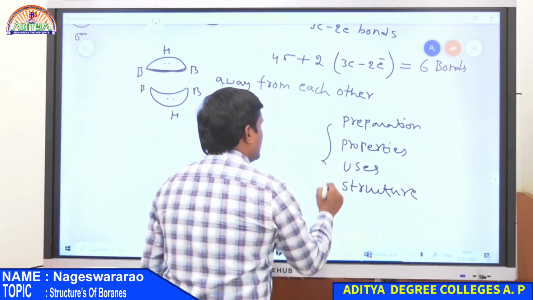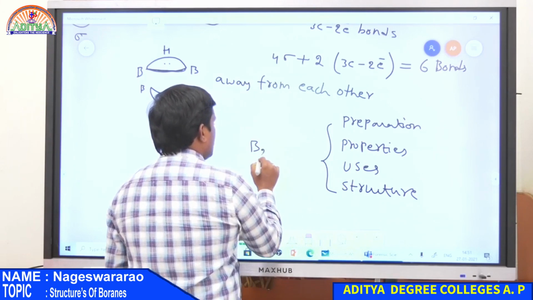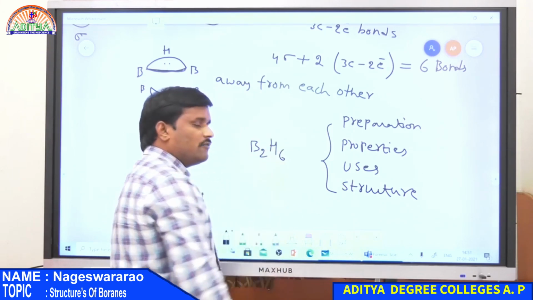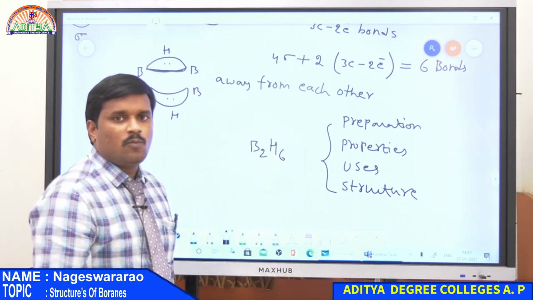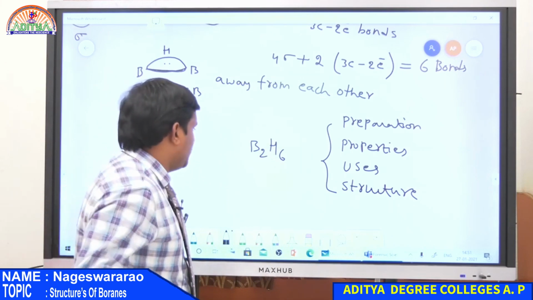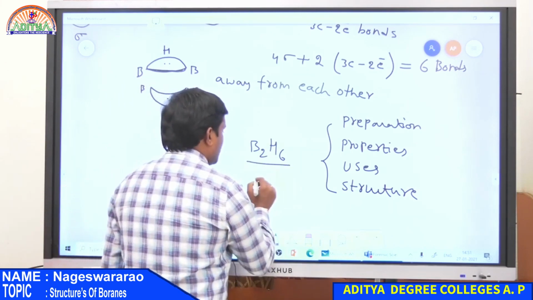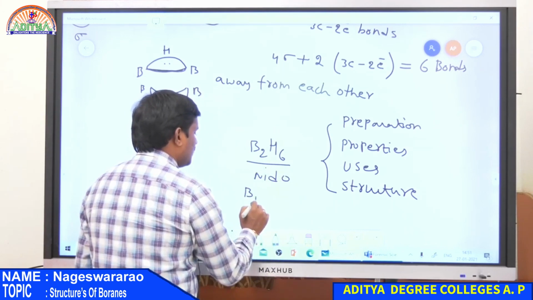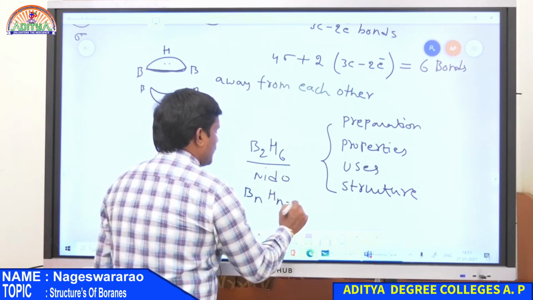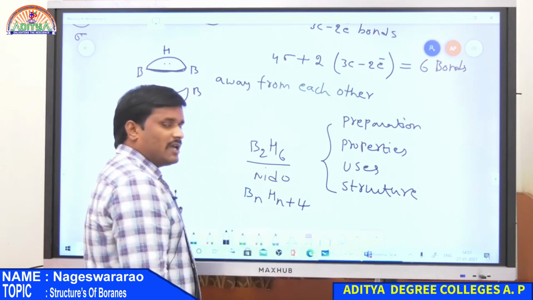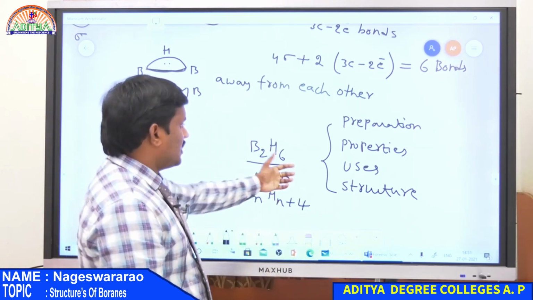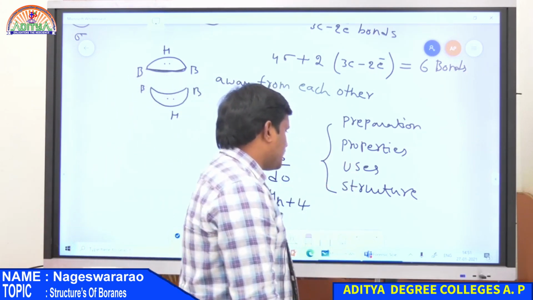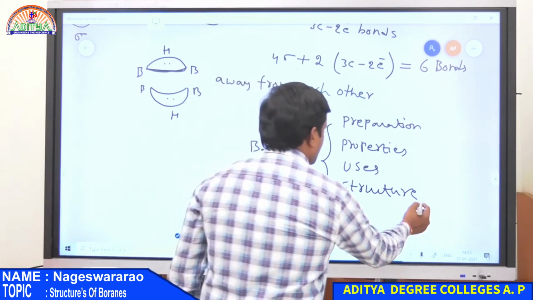So this is all about diborane, that is B2H6, hydride of boron, or simply boron hydride, and this is a nido type borane because it has the general formula BnHn+4. So preparation, properties, uses, finally structure.